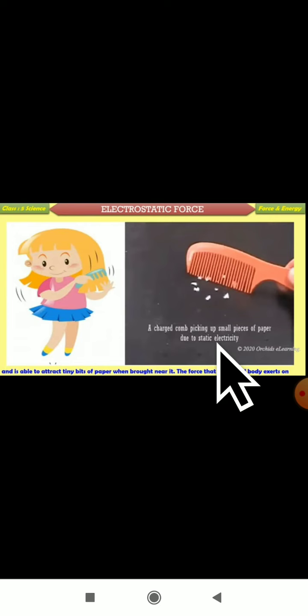For that purpose, the pieces of paper will get charged here. So can you define now? This is the electrostatic force. So which force is acting here? Because of the electrostatic force, the comb will, what will it do? It will attract the small pieces.